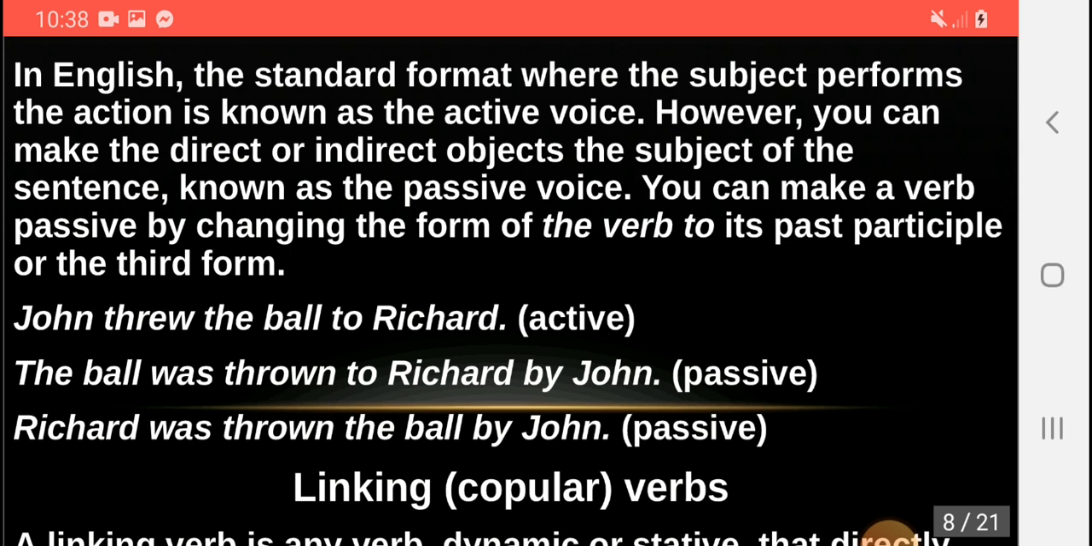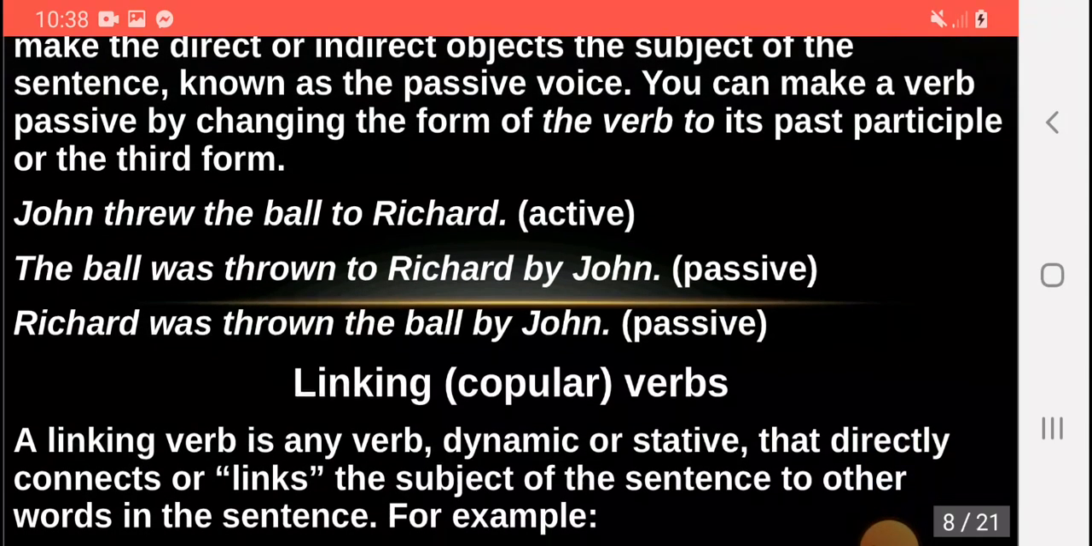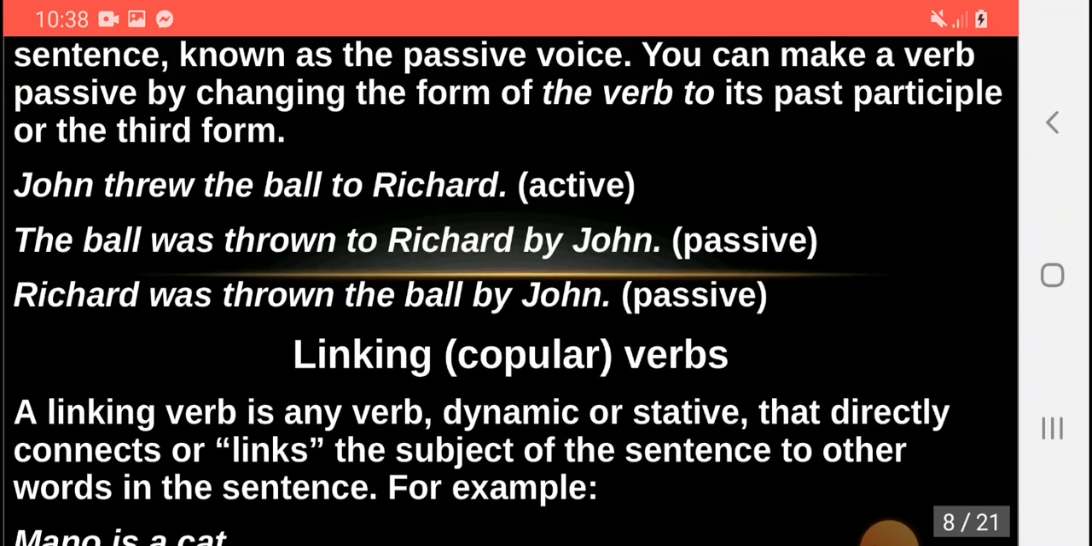Richard was thrown the ball by John. Here again it is passive, and the verb thrown is used as a passive verb here.